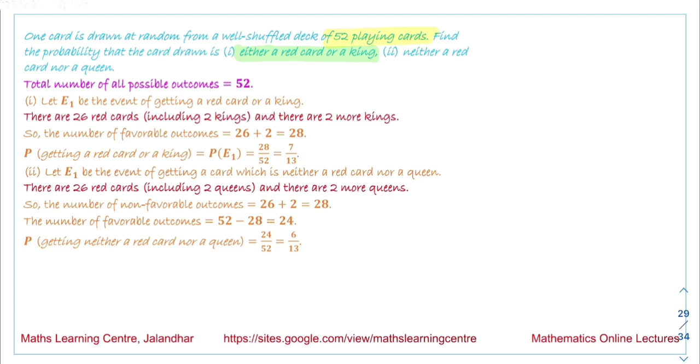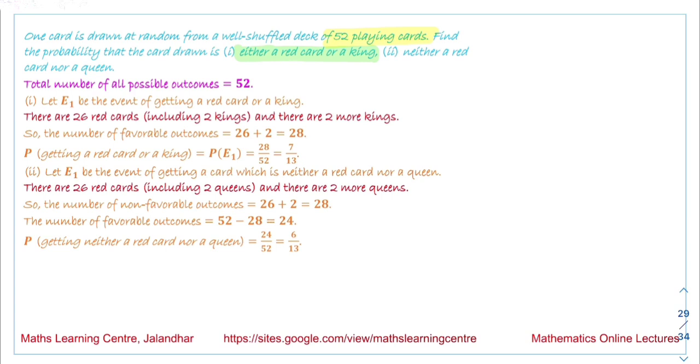We have to find the probability that the drawn card is a king. The number of kings we have is 4. The total number of cards we have is 48. So the probability is 4 by 48. So we are saying the probability of getting a king is 1 by 12.